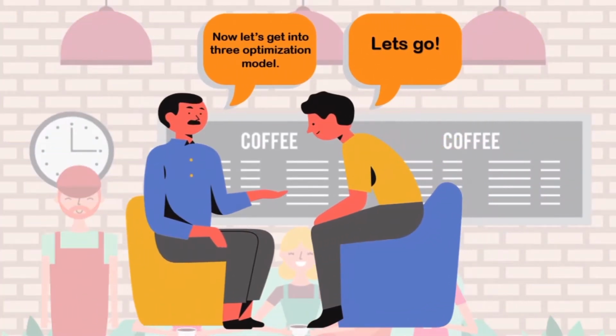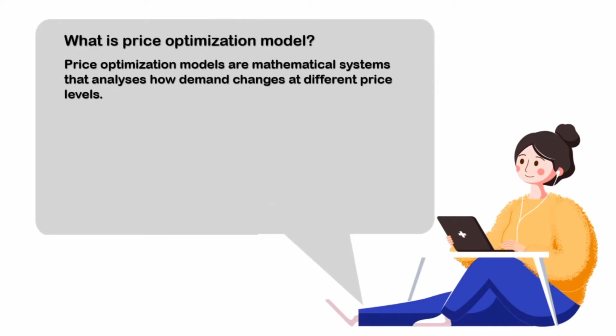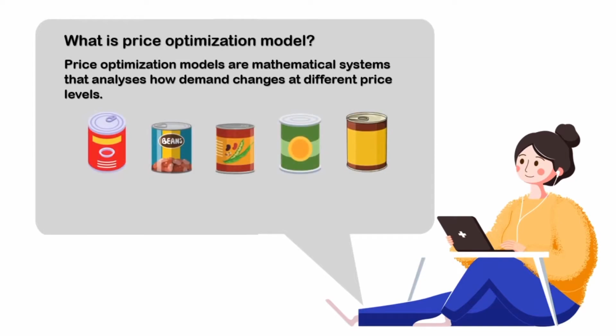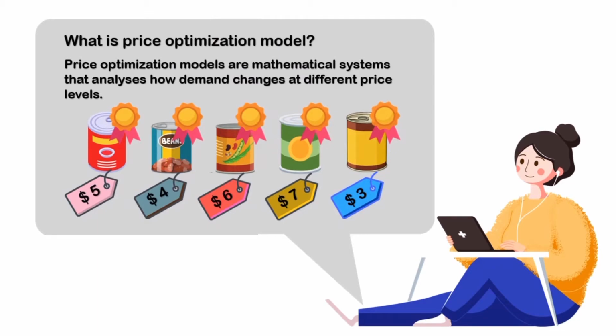Now let's get into 3 optimization models. So what is price optimization model? It is a mathematical system that analyzes how demand changes at different price levels. For example, we have 5 different cans of beans. The only thing that differentiates them is the branding, the packaging, and the price point.